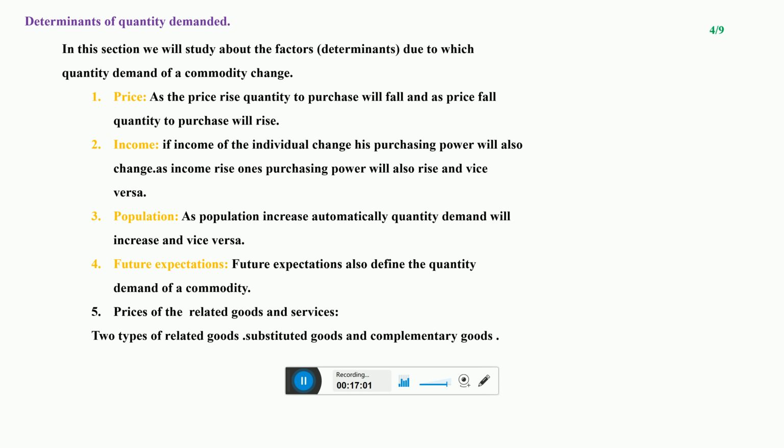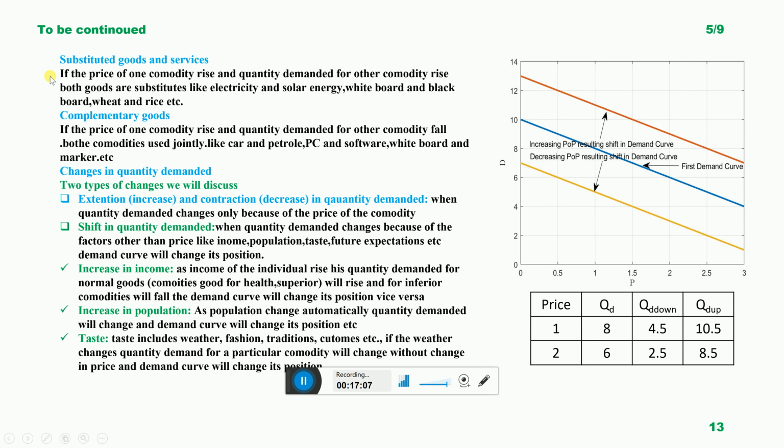So we have two types of related goods: substitute goods and complementary goods. Substitute goods and services are goods that we can replace for each other, we call them substitutes, for example wheat and rice, air conditioner and fan, whiteboard and blackboard. So how can we interpret substitutes? When the price of one commodity increases and the quantity demanded for the other commodity, which is the substitute commodity, also increases, these both commodities are close substitutes.